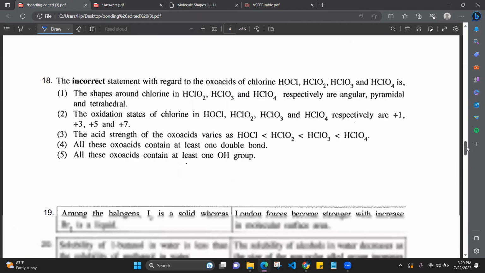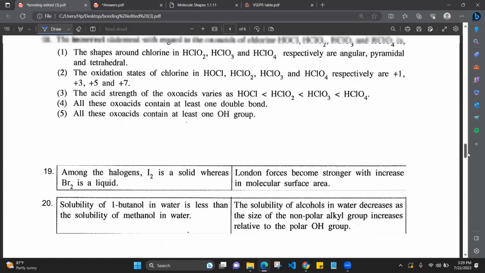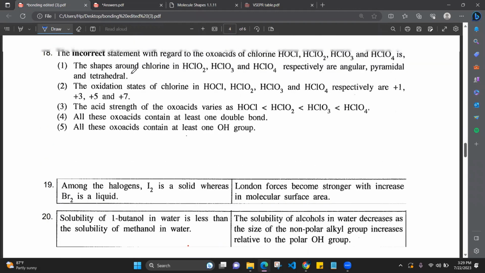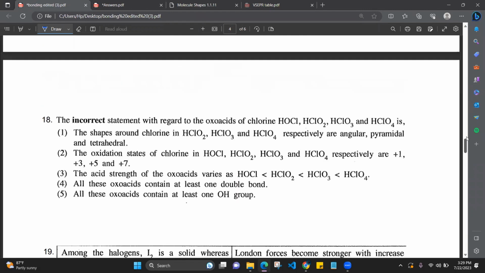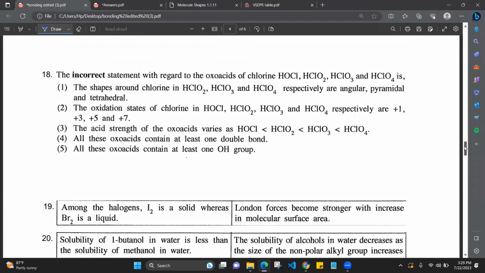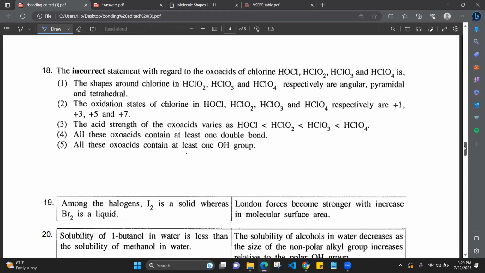Then the 18th one, the incorrect statement. Did I miss a question? The incorrect statement with regard to the oxoacids of chlorine: HOCl, HClO2, HClO3, and HClO4 is the shapes around chlorine.